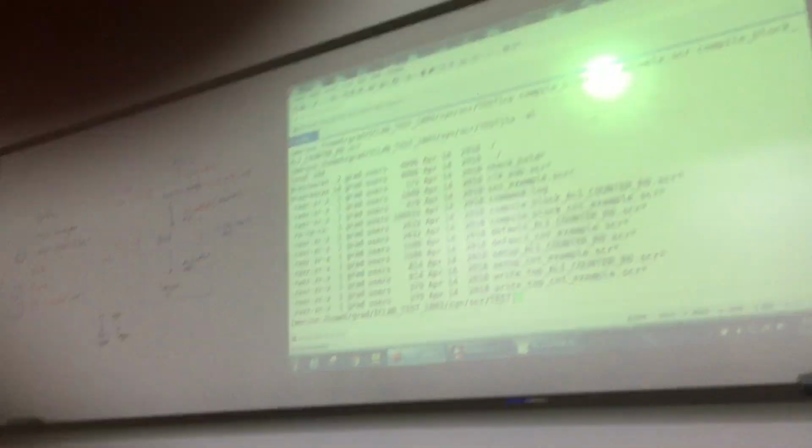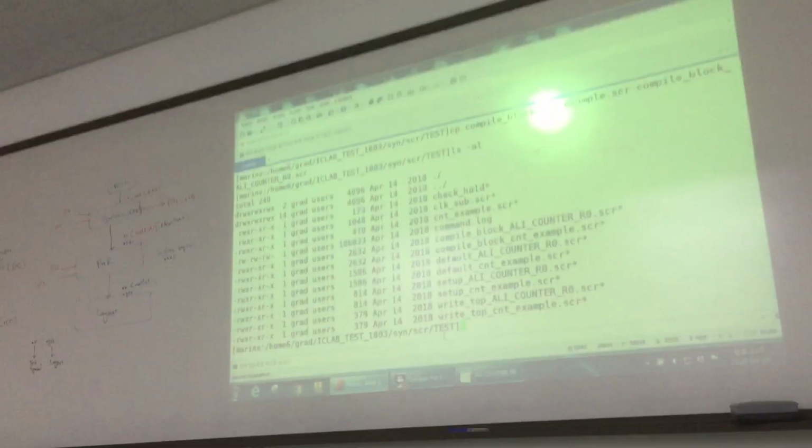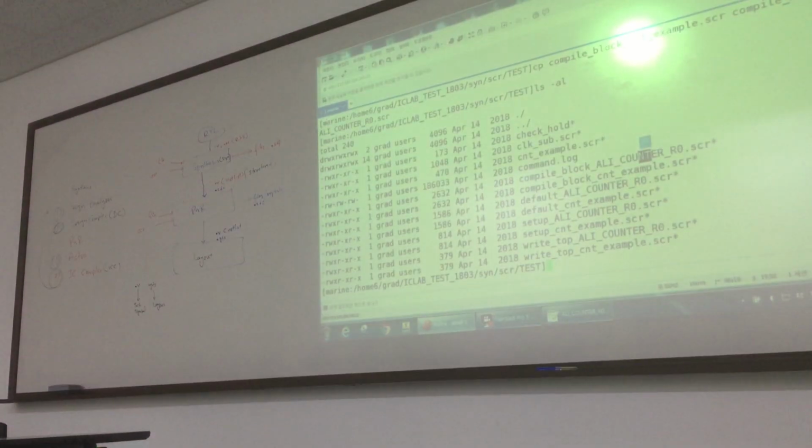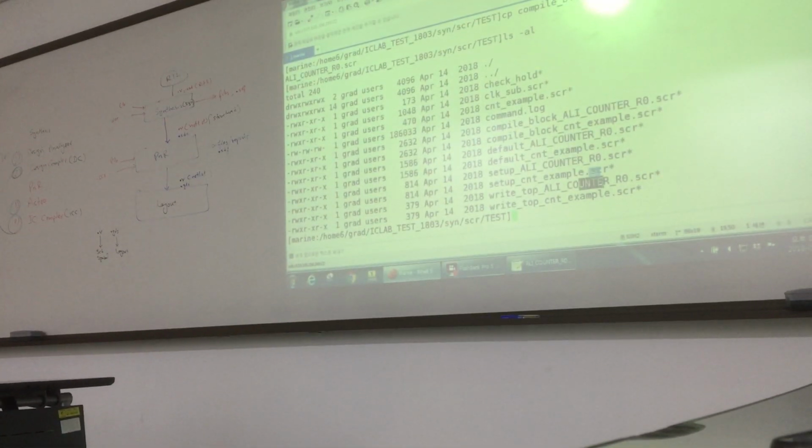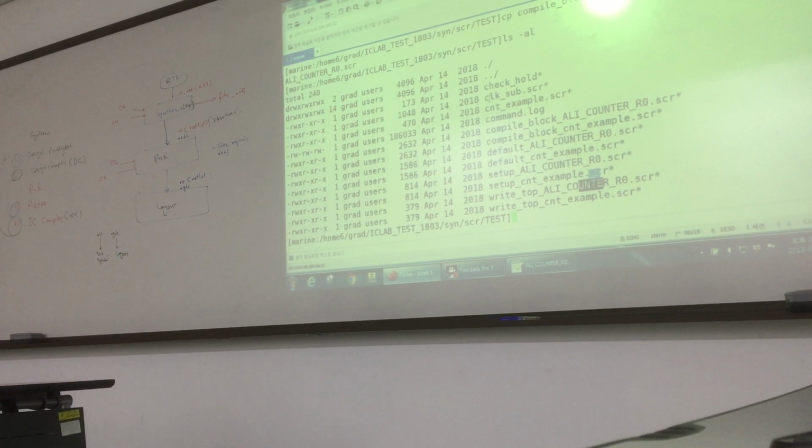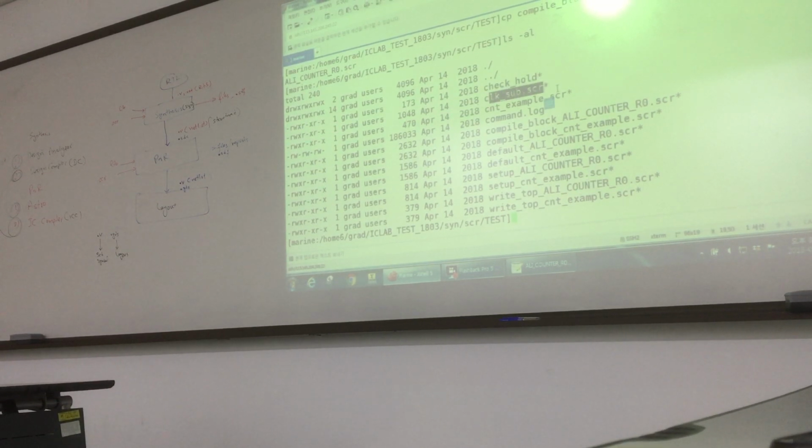I think all. So we will copy. You see this one, 1, 2, 3, and 4 files. And other script files, for example, clock, we will not copy and we will not change, because it has no information related to your locations. They already made it and made everything okay. Similarly, the check and hold files. We do not need to change these.